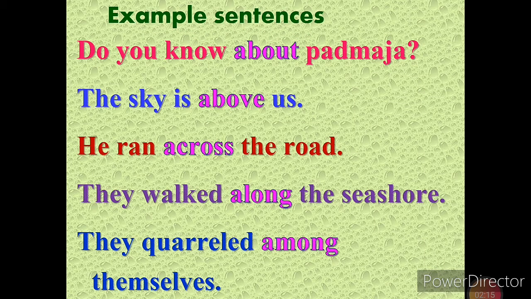Do you know about Padmaja? The sky is above us. He ran across the road. They walked along the seashore. They quarreled among themselves. So here each and every sentence I have marked with a pink color word. About, above, across, along, among. These are the prepositions. So when we see these examples, each and every example is used with a compound preposition.